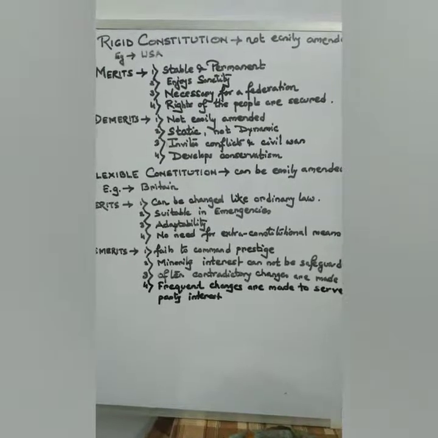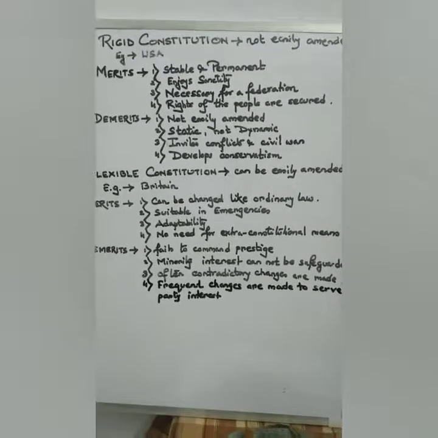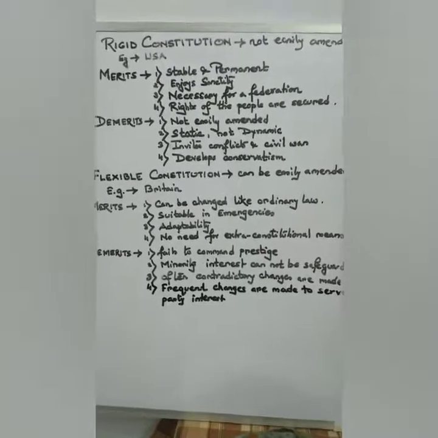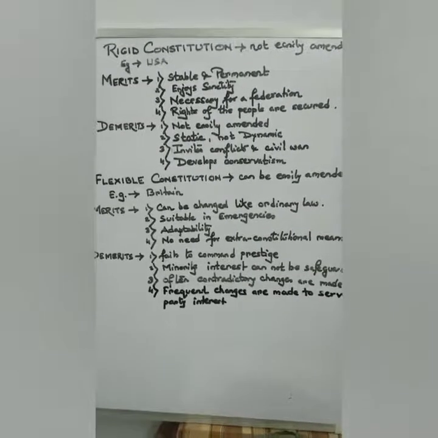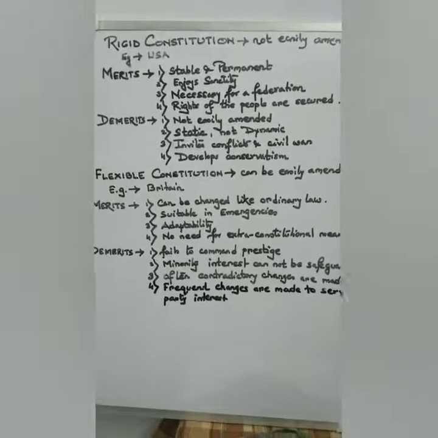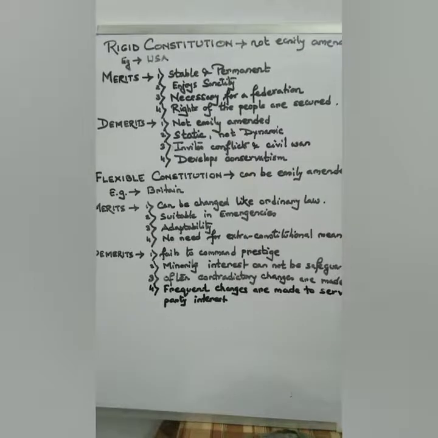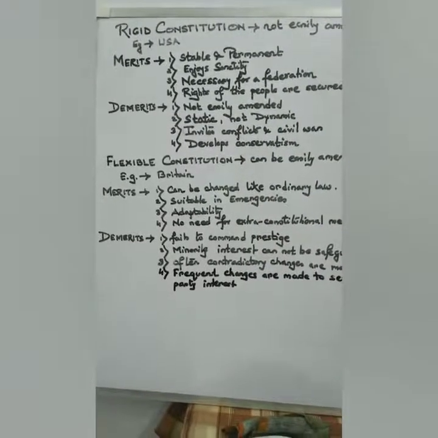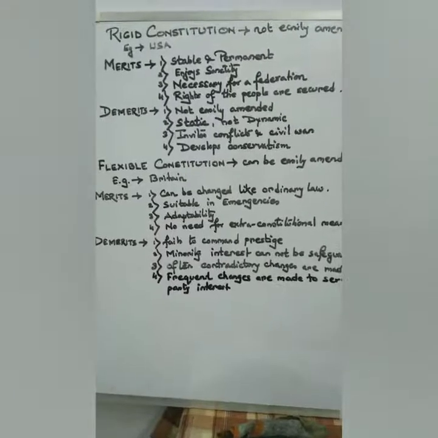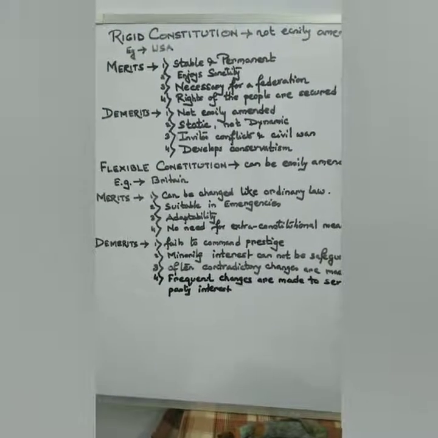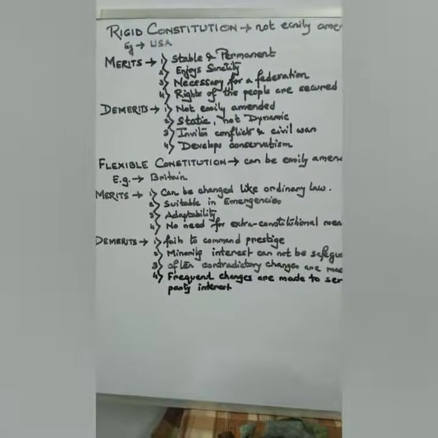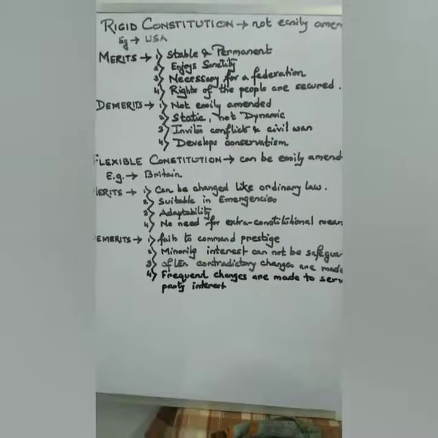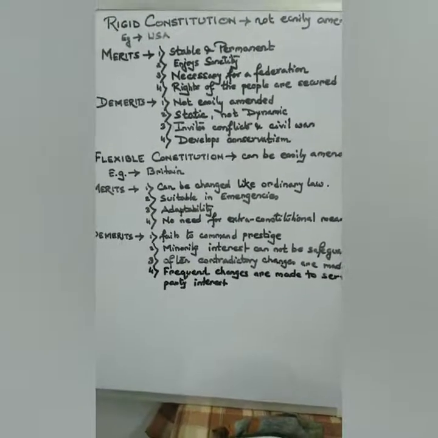The fourth merit is that in a rigid constitution, the rights of the people are secured. Why is it said so? Because a constitution cannot be easily amended, the rights that have been provided by the constitution to the people are secured, they are safeguarded. If changes need to be made, then that has to be done according to the procedure laid down by the constitution. This safeguards the rights of the people.